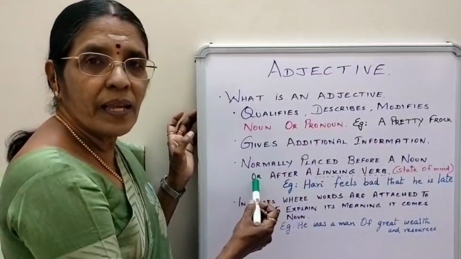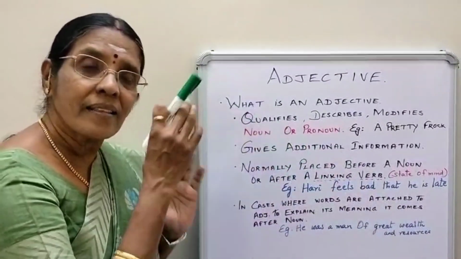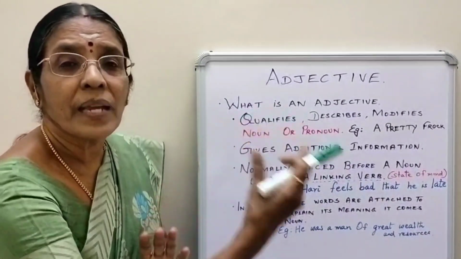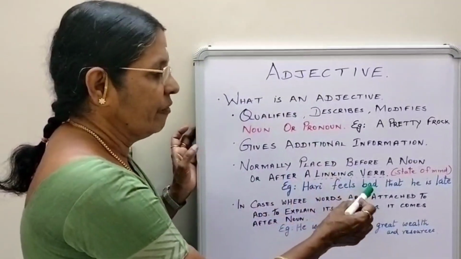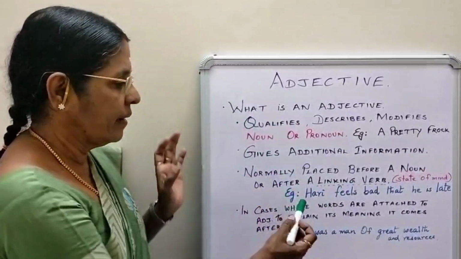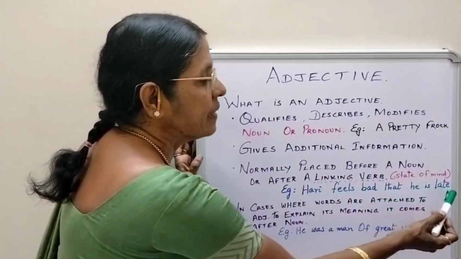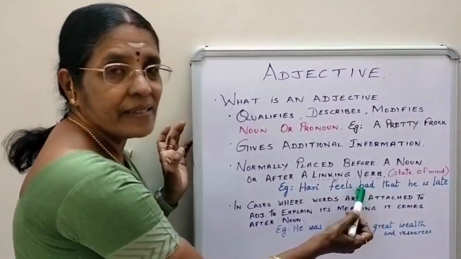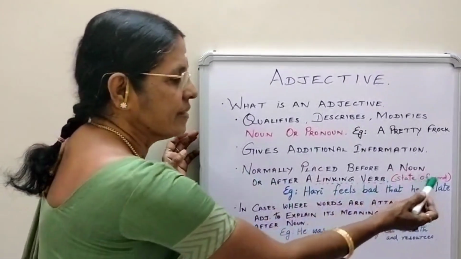And where is it placed? It is placed before a noun in a sentence. And when there is a linking verb, it is placed immediately after the linking verb. Here, that adjective will do the work of not an action, but a state of mind. For example, Hari feels bad that he is late. Here, bad is the adjective. It is not an action, it's a feeling. Okay, so it's a state of mind.